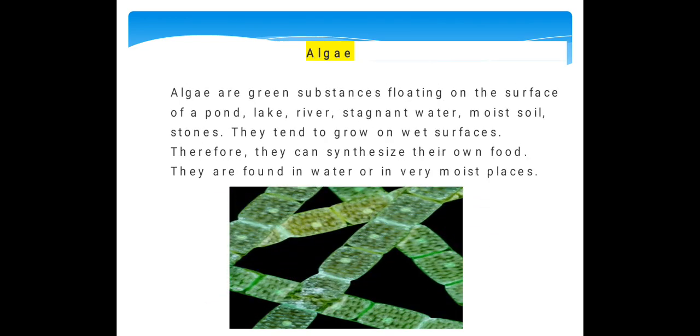Next we'll study about algae. Algae are green substances floating on the surface of a pond, lake, river, stagnant water, moist soil, stones. You have seen a greenish carpet-like thing over the area of water, mostly in the rainy seasons. They tend to grow on wet surfaces. Therefore, they can synthesize their own food. They are found in water or in very moist places, where there is water.